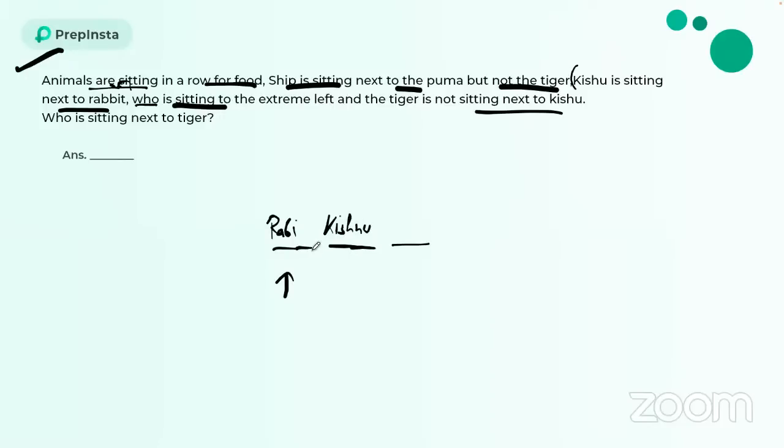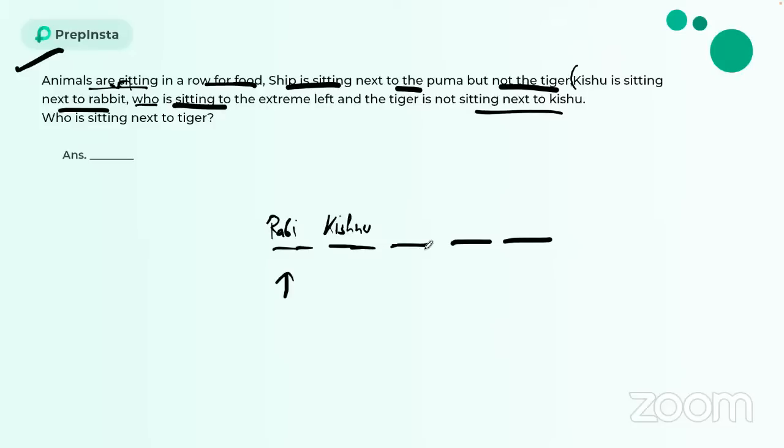Let's see other clues. Now sheep is sitting next to puma, but not the tiger. Now I'll get to know that there are two more people, puma and tiger also there, and Kishnu is also there. So altogether 5 people are there. We are already done with sheep. Sheep is sitting next to puma, but not the tiger.